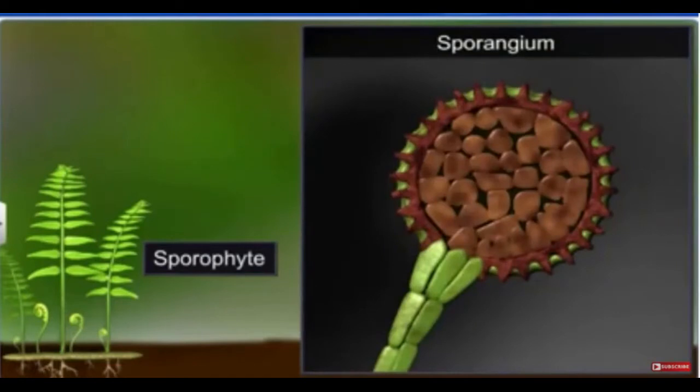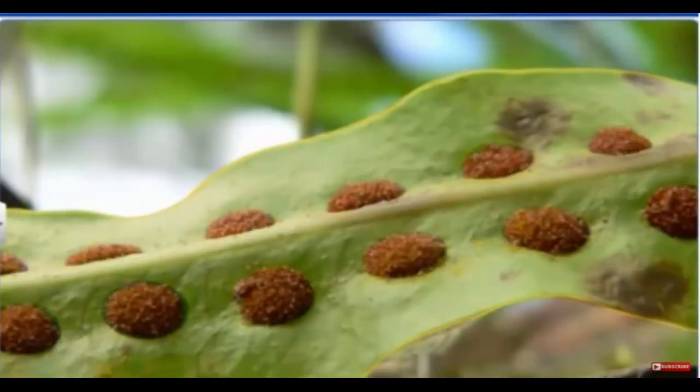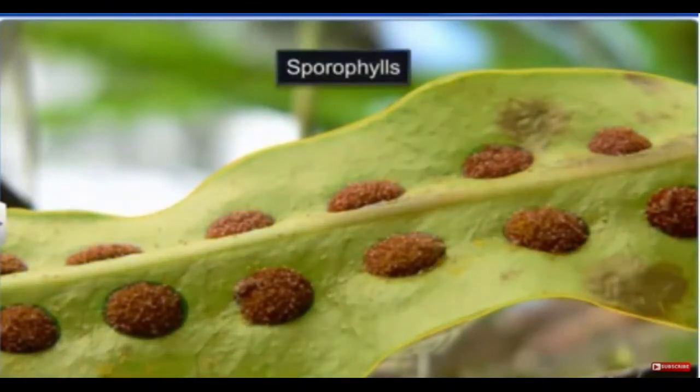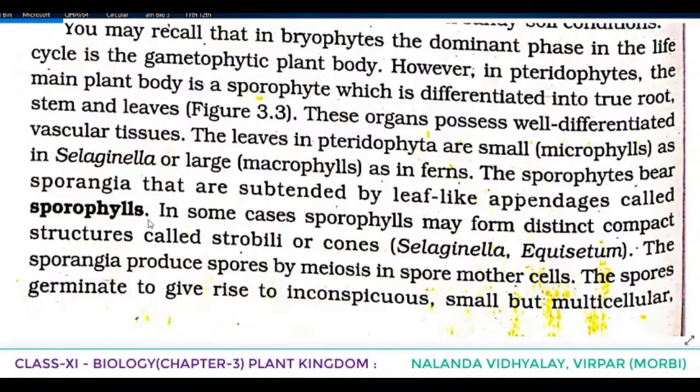See the point once again in the textbook. The sporophytes bear sporangia that are subtended by leaf-like appendages called sporophylls. So in short, we have to understand leaves which bear sporangia are called sporophylls. In some cases, sporophylls may form distinct compact structures called strobili or cones.